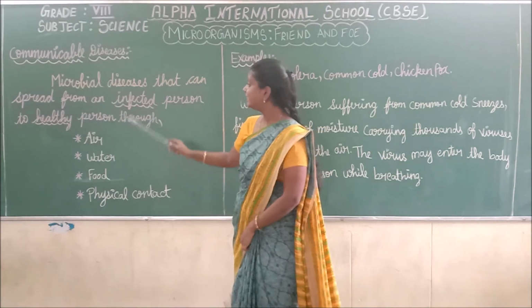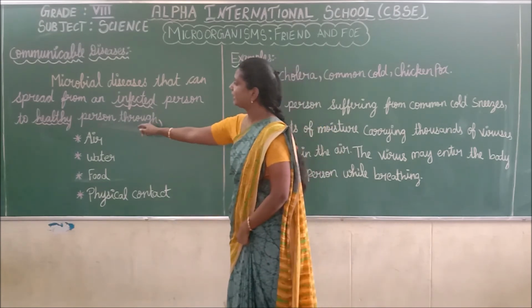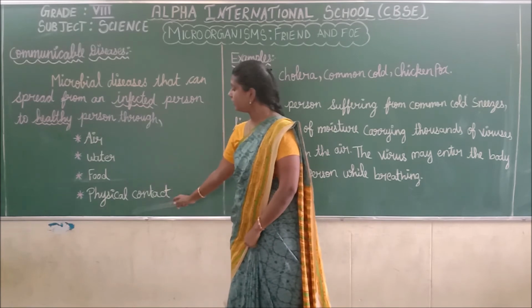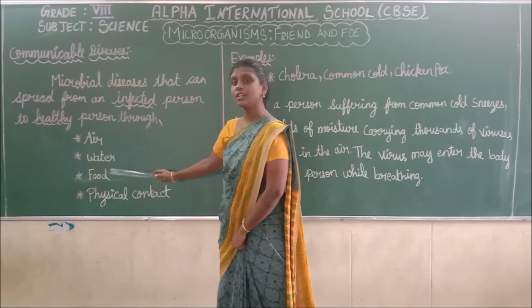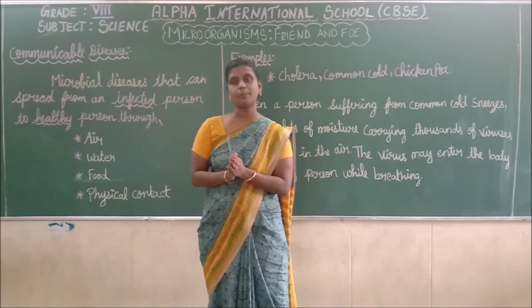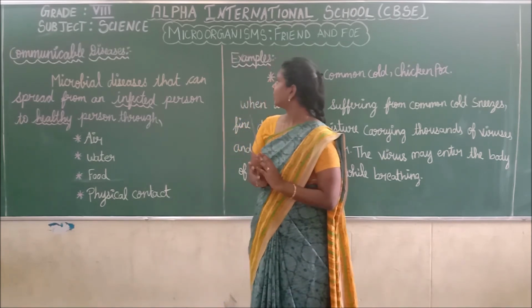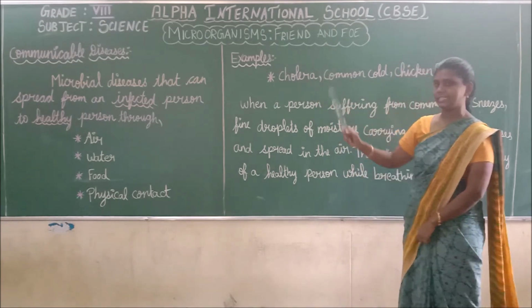This communicable disease can pass through air, water, food and physical contact. Repeat after me. Air, water, food and physical contact. Do you understand what a communicable disease is and how it passes? Next we are going to discuss the examples of communicable diseases.